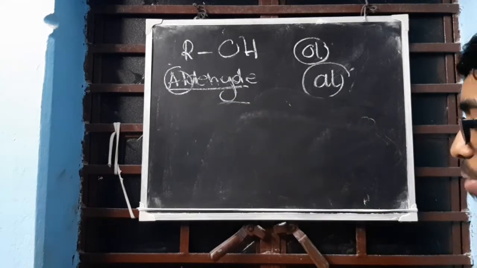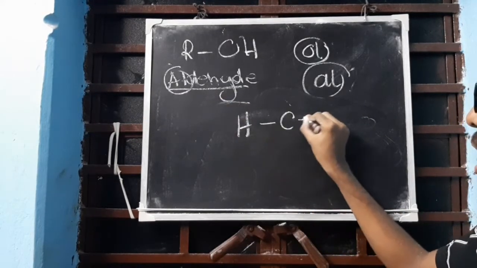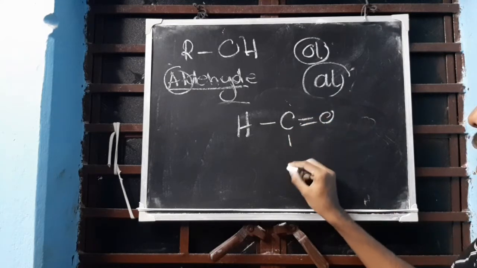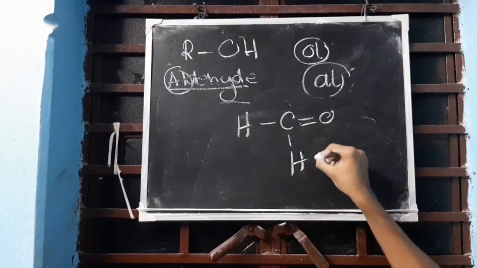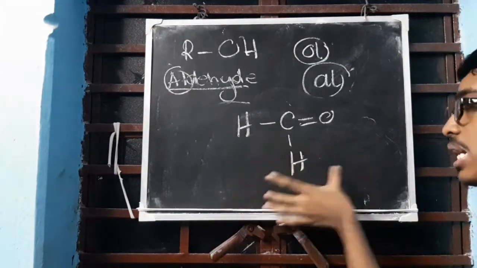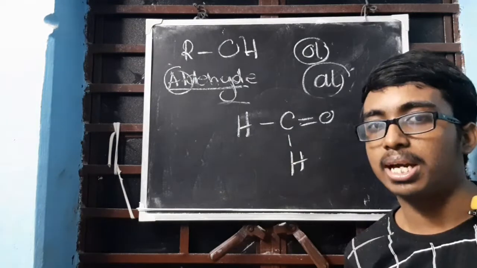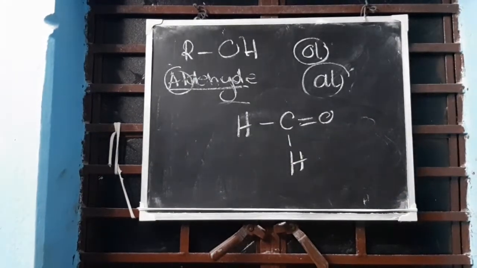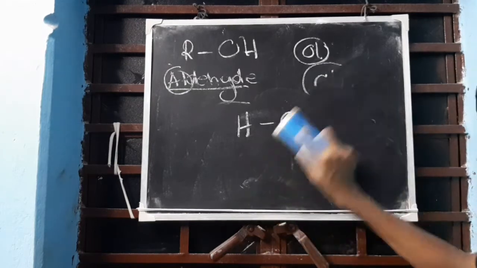Now if I draw the bond line structure of formaldehyde, formaldehyde will look like H-C double bond O, and over here another hydrogen. Understood? This is aldehyde because this part is CHO and this part is H. So it's formaldehyde or methanal. You cannot write formaldehyde in IUPAC name, please. So it's methanal. Aldehyde complete.